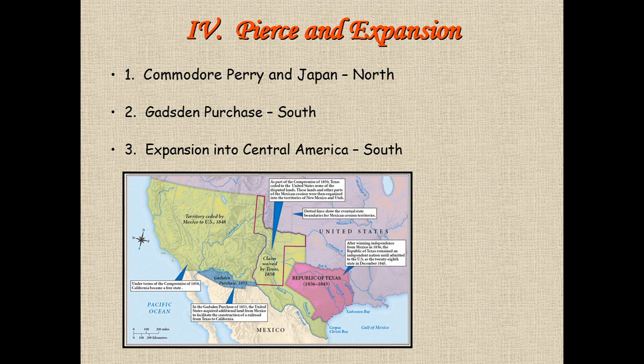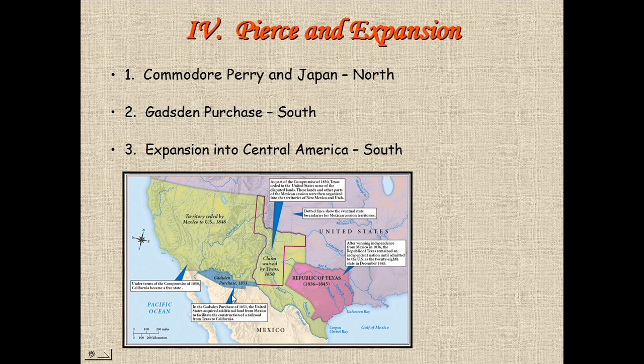He's from New Hampshire. Under Franklin Pierce, the country expands in terms of diplomacy. If you remember world history, this is when we send ships to Japan to force Japan to trade with us. We buy the Gadsden Purchase from Mexico, this small area right here.